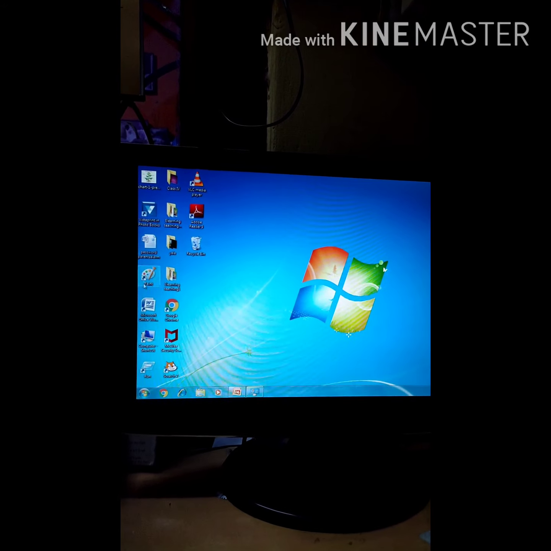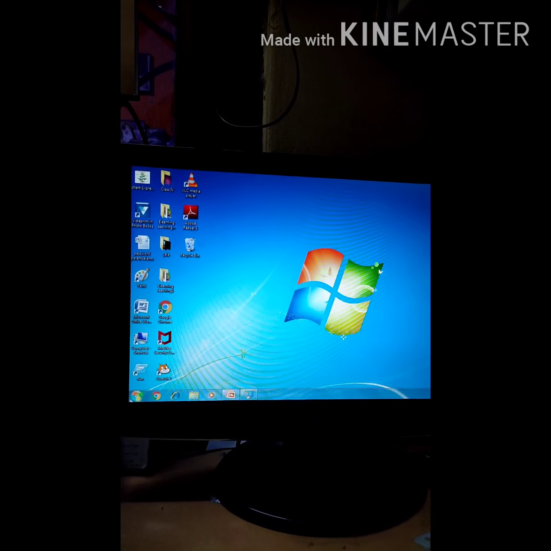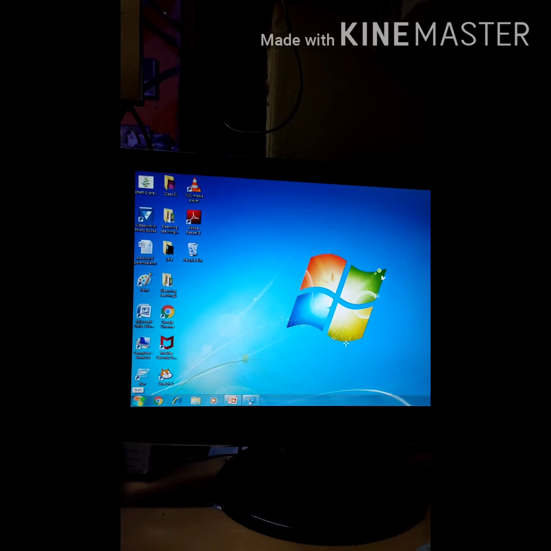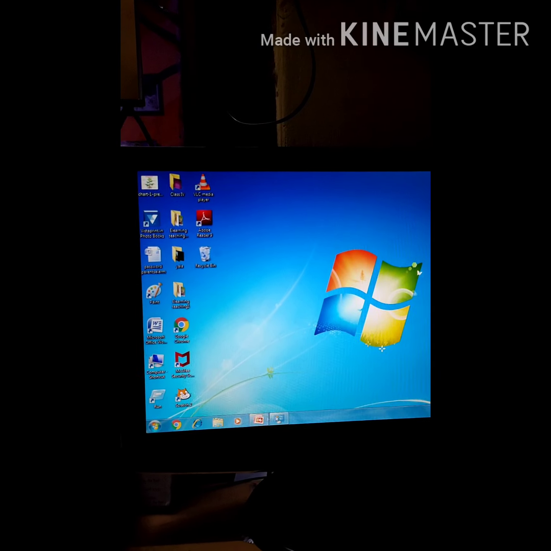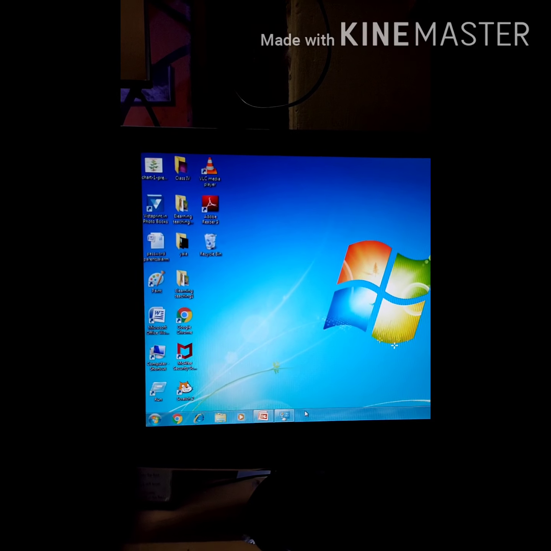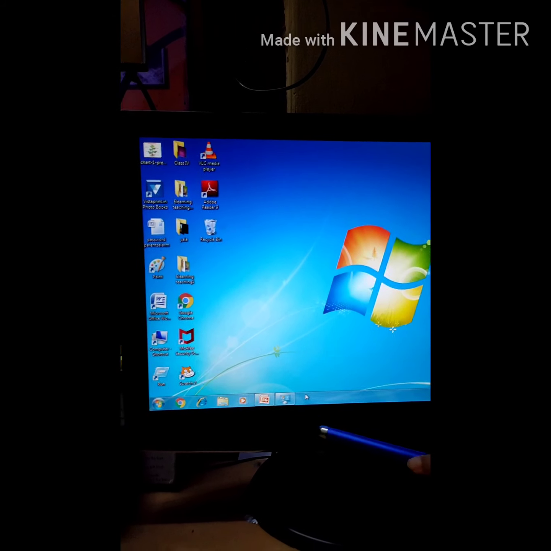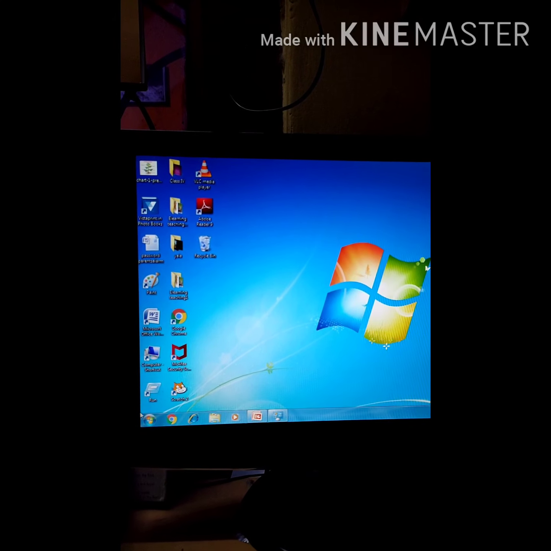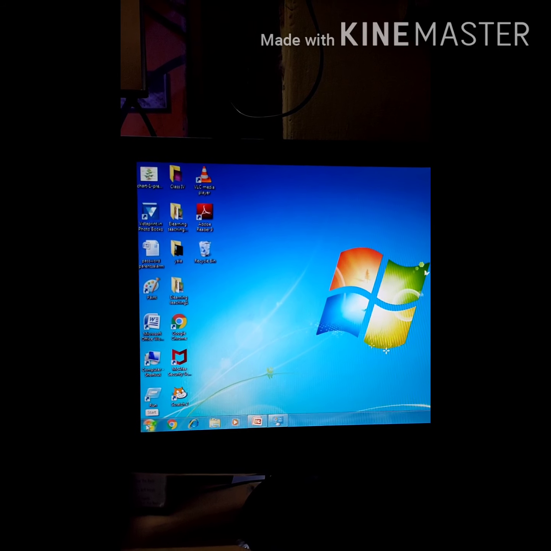Now, if this is the desktop, this one is known as the taskbar. I am showing it with the stylus. This is the taskbar. At the corner you will see the start button.